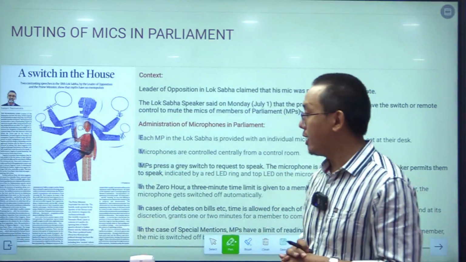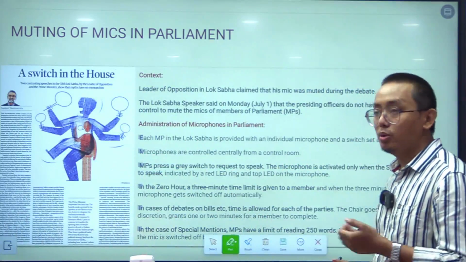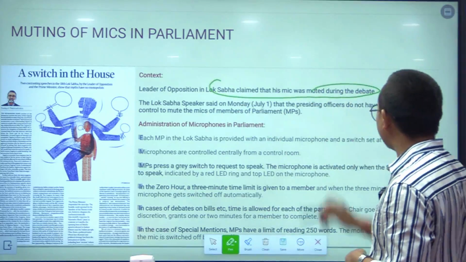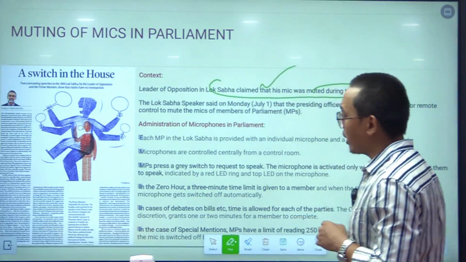Okay? So, this article appeared in the Hindu again. And the leader of opposition in Lok Sabha claimed that the mic was muted during the debate. So, this is the context of the news.